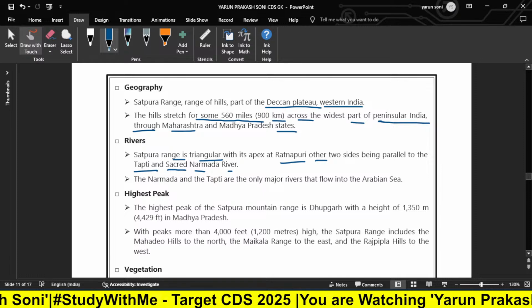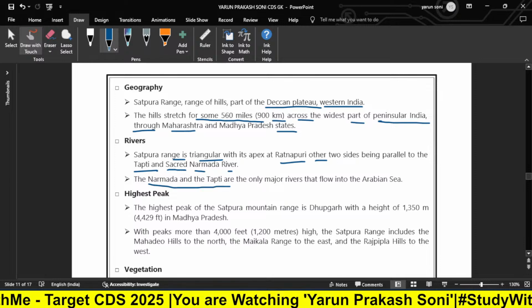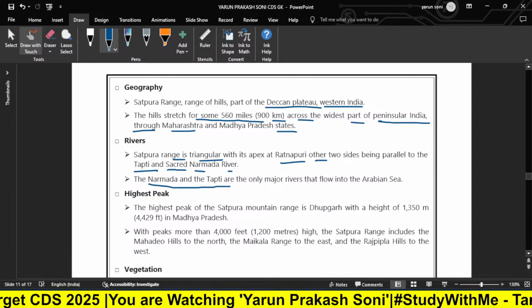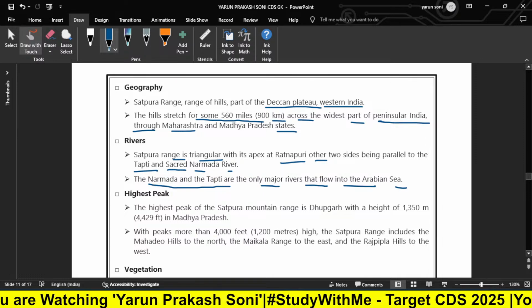The Narmada and the Tapti are the only two major rivers, this is an important one you can mark as well, that flow into the Arabian Sea.